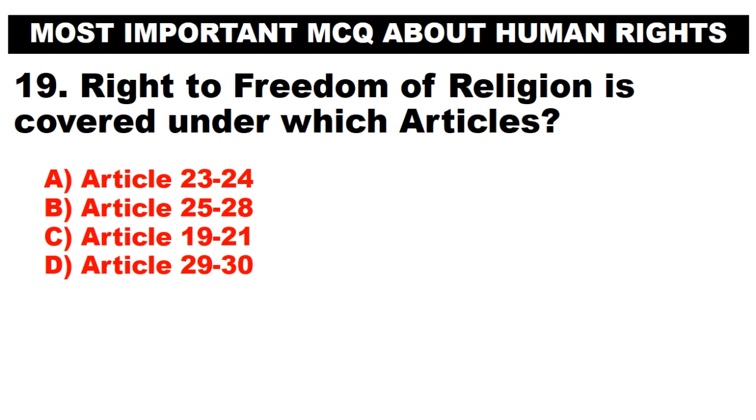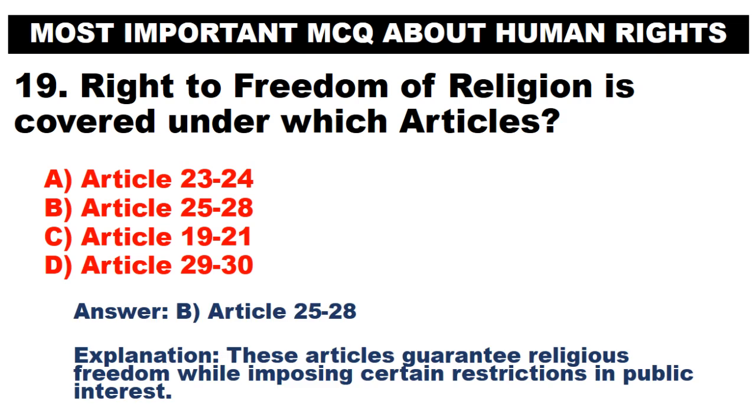Right to freedom of religion is covered under which articles? A. Article 23 to 24. B. Article 25 to 28. C. Article 19 to 21. D. Article 29 to 30. Answer. B. Article 25 to 28. These articles guarantee religious freedom while imposing certain restrictions in public interest.